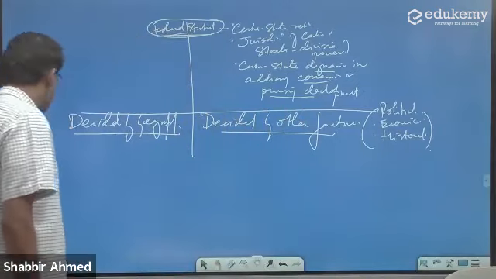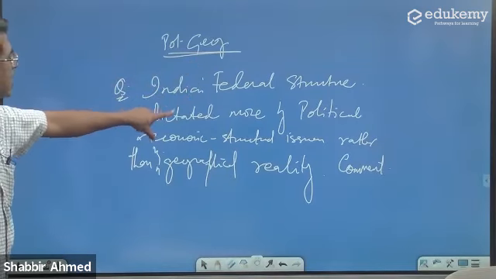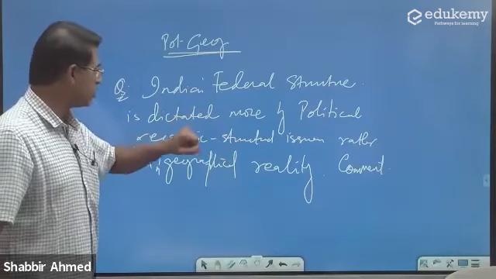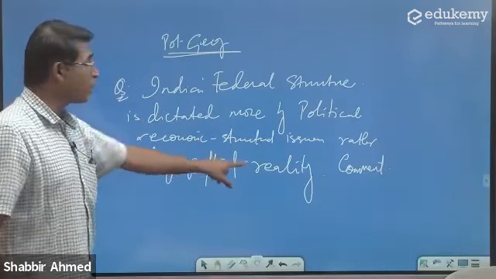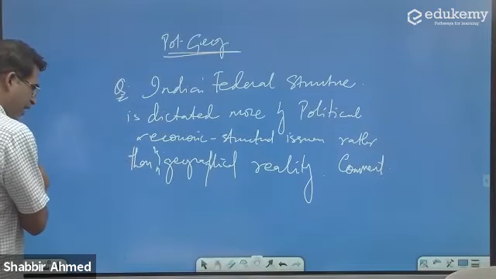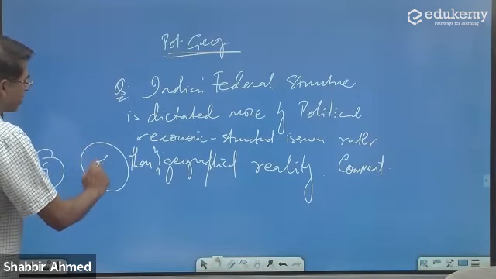Read the question again. What am I asking? India's federal structure is dictated more by political, economic, structural issues rather than by geographical reality. So on one side we have the geographical reality, and on the other side we have other realities.